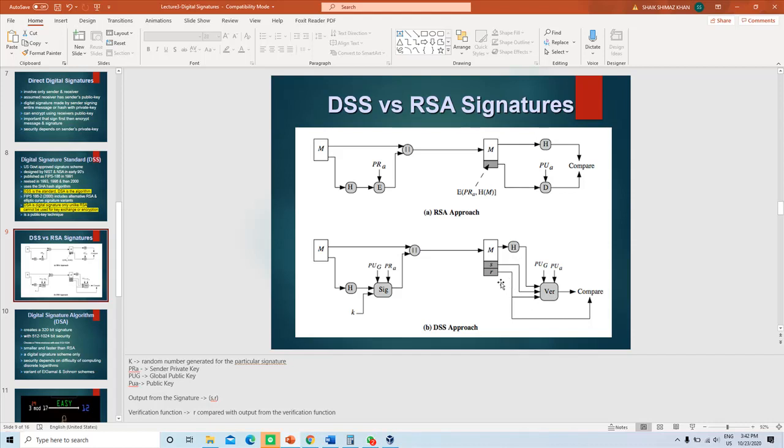Let me repeat once again. The verification function takes the global public key as the input, then the public key as the input, the hash value, and then S and R, which is the signature computed and sent by the sender. So, it takes the S and R values as input and computes R dash. Now R dash is compared with R. If they are matching, it means the signature is valid.